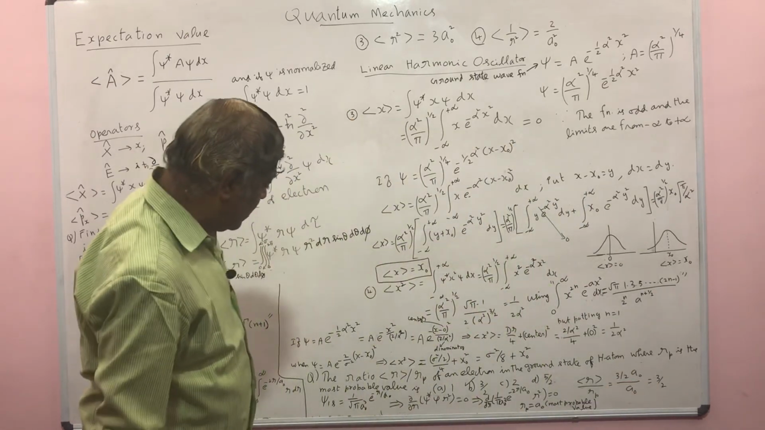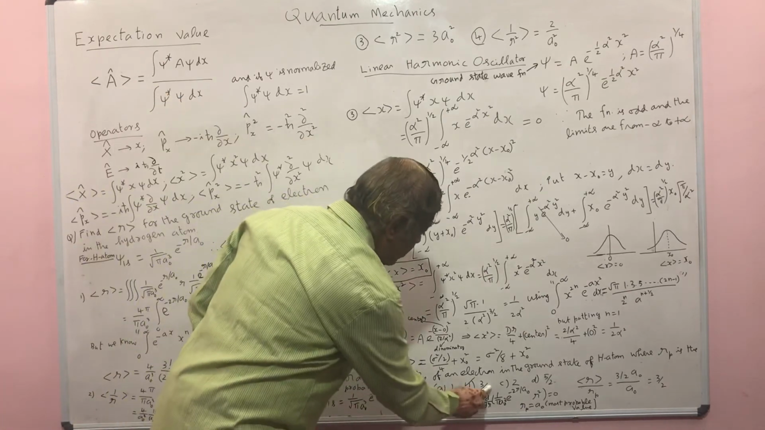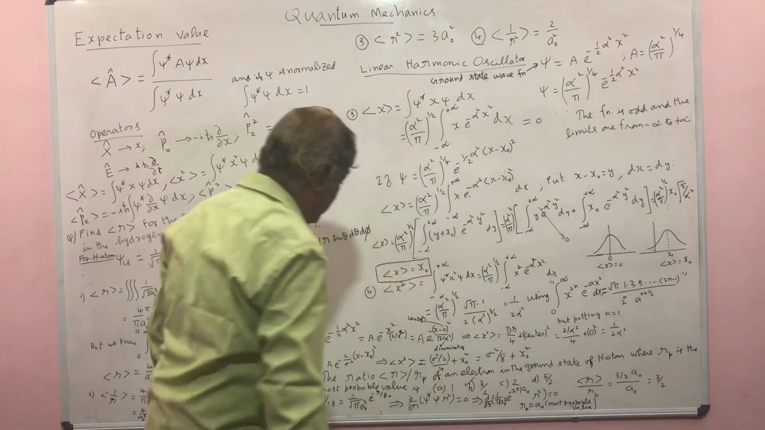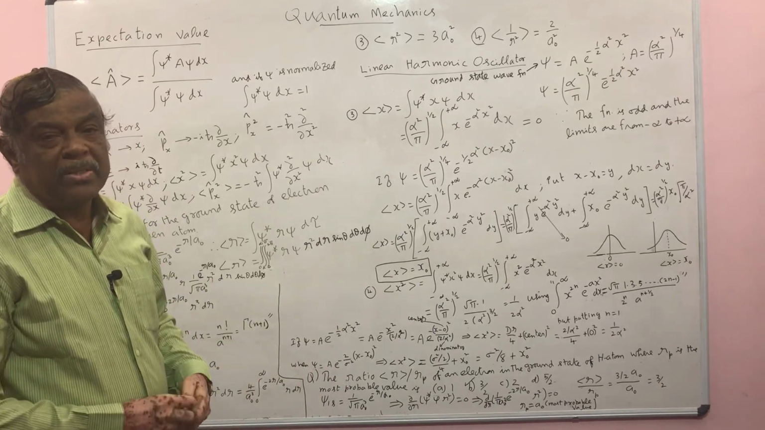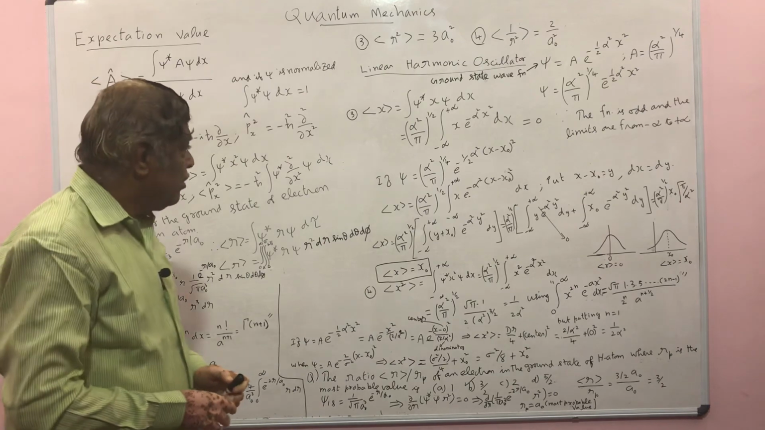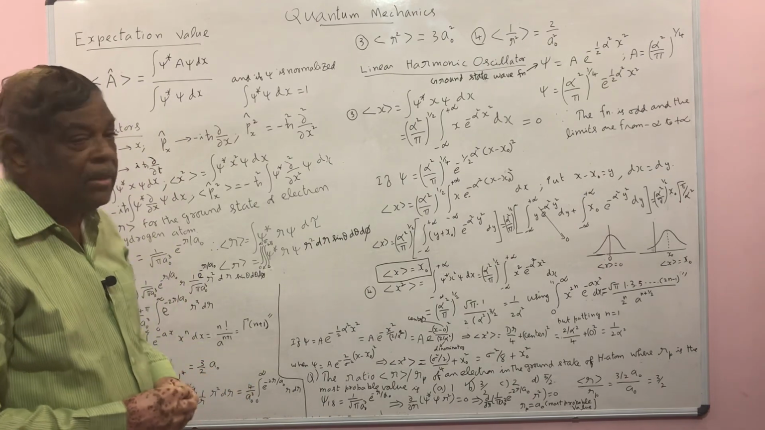Among the options, 1) 3 by 2, 2) 5 by 2, the first option is the correct option. This was one of the questions asked in previous NET examinations. Now we will discuss the other important problems in the next class.